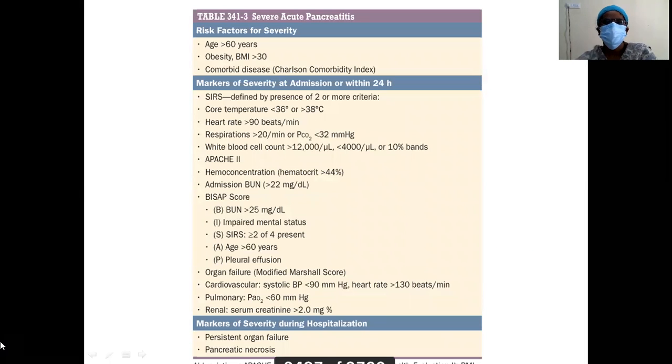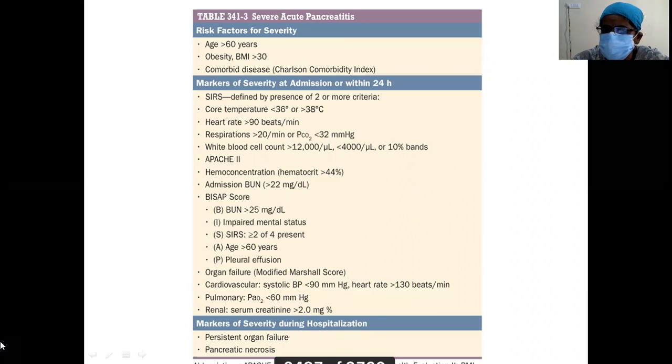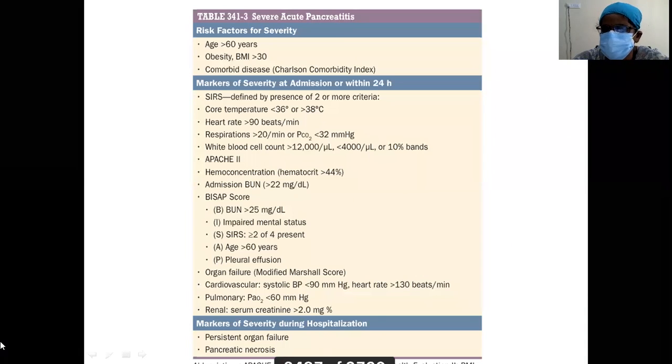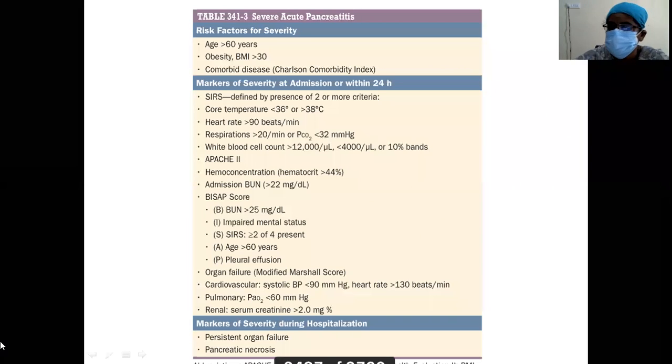What is severe acute pancreatitis? What are the risk factors? Who are more prone to develop severe disease? Age more than 60 years, obesity, that is BMI more than 30, and any comorbid diseases. These are the risk factors for severity. What are the markers of severity at admission or within 24 hours? You have to check to know if this patient is a high-risk patient. He may develop a severe disease.